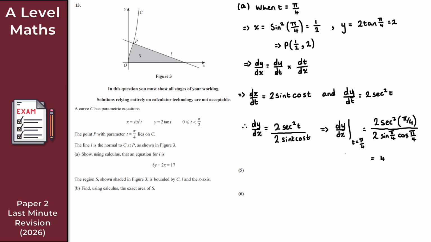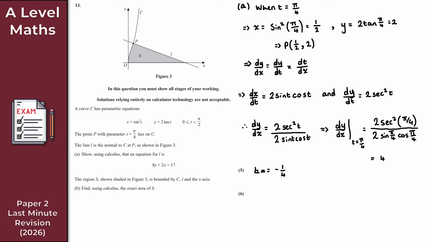But be very, very careful here, because what we want is the equation of the normal to C at the point P. So this gradient would be for the equation of the tangent to C at the point P. If we want the equation of the normal to C at P, we want the negative reciprocal of this. So the perpendicular gradient here is -1/4. Be very, very careful with that.